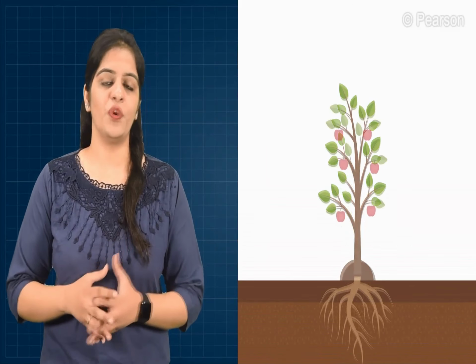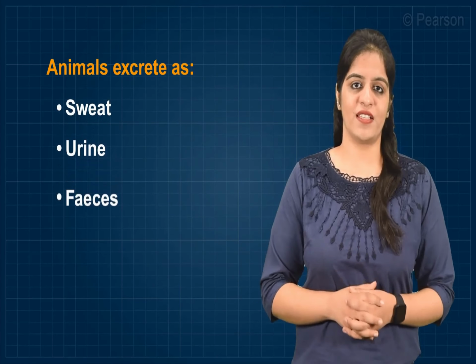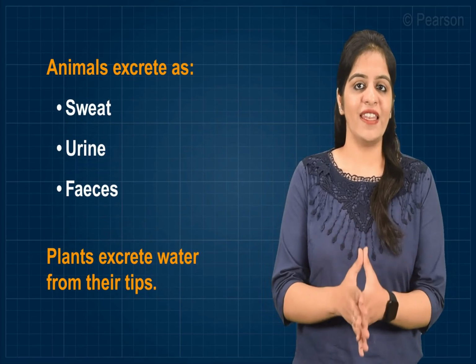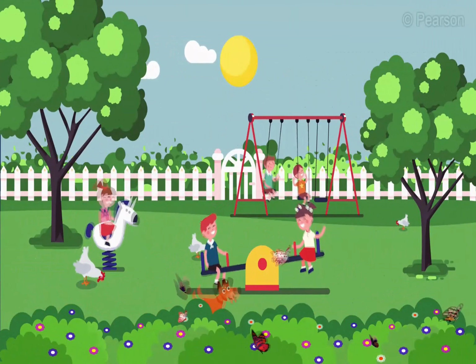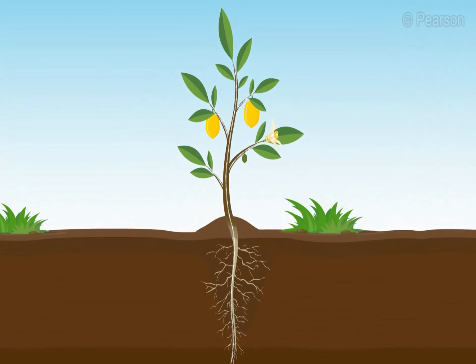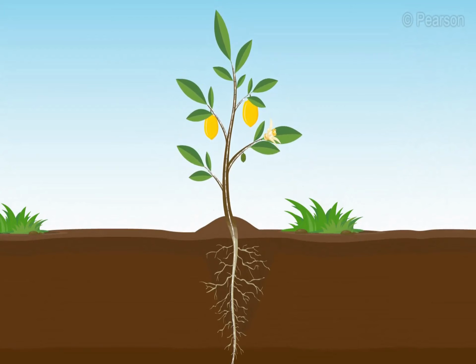Animals give birth to babies or lay eggs when they want to produce their own kind. Plants, on their part, have fruits and seeds which form new plants. Whatever waste the body of plants and animals produce is given out by a process called excretion. Animals excrete through sweat, urine and feces, and plants excrete water from their tips. Finally, all living things can move. Animals move from one place to another. In plants, water, minerals and food move around in the plant body.